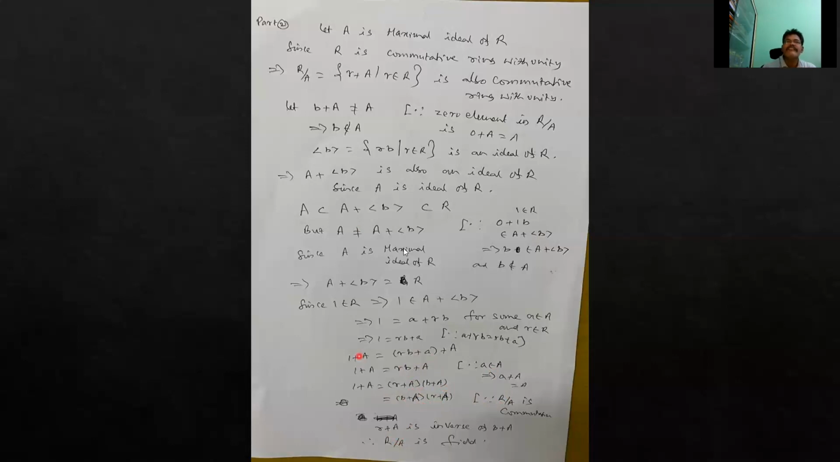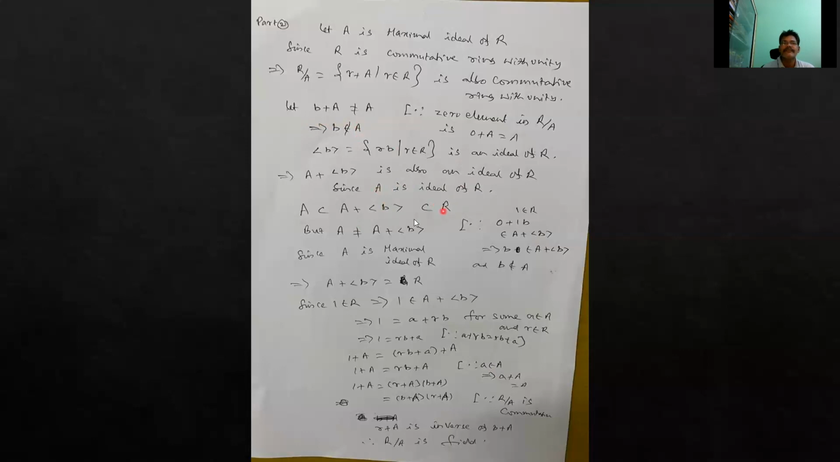Simple, this one. Once again, we see: R is a commutative ring, which implies R/A is also a commutative ring. To show it is a field, it is enough to show every non-zero element has a multiplicative inverse. That is, b plus A not equal to A, so b doesn't belong to A. Therefore, the ideal generated by b is an ideal of R. Therefore, A plus generated by b is also an ideal of R.